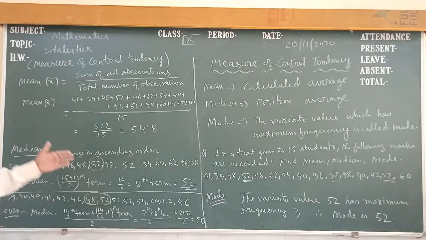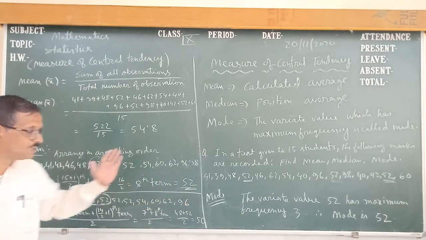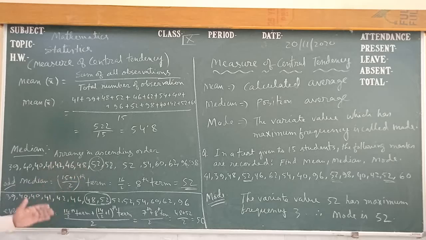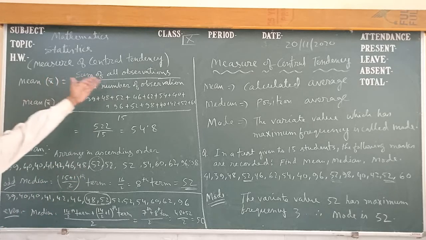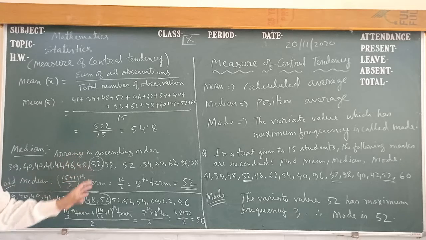So here we have discussed the mean, median and mode. Mode is directly the variate value which has the maximum frequency. Mean is the sum of our observations upon the total number of observations, and median is the positional average which is in the middle position.